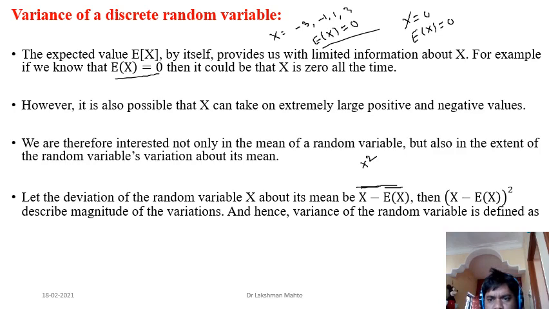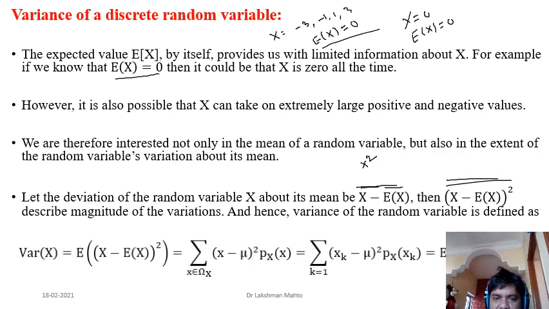This random variable is very interesting. It describes the magnitude of the variation, how the random variable is varying with respect to the mean. The mean is the center of mass, as I had already once mentioned. So how the value of the random variable is varying with respect to the center of mass is measured by this new random variable. And hence we have to calculate the expectation of this random variable, which we call the variance of the random variable, and we define it this way.